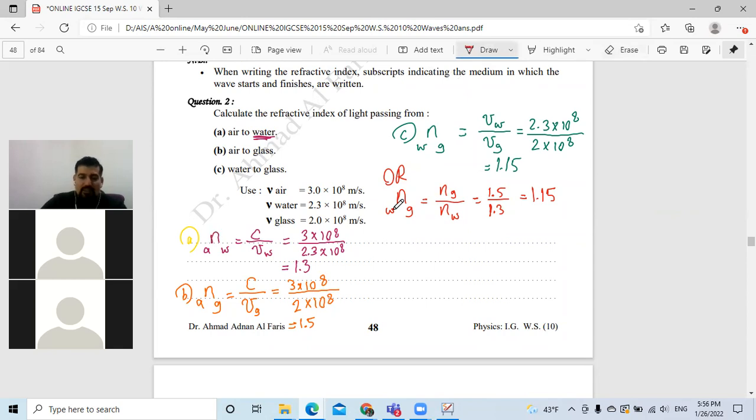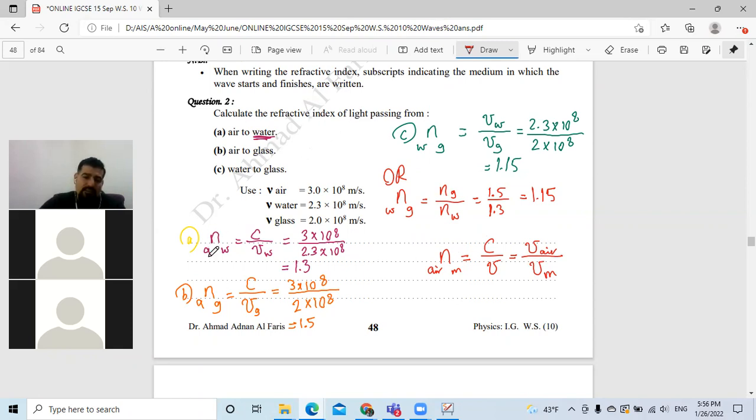Okay, from the beginning. Refractive index is always C over V. What do I mean by C over V? That means the light travels from the air to the medium, whatever the medium is. So C is the speed of light in air, divided by V, which is the speed of light in the medium. It can be air, water, glass, diamond, oil, whatever it is.